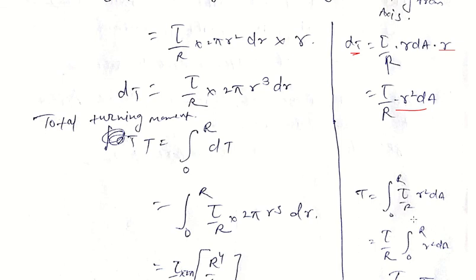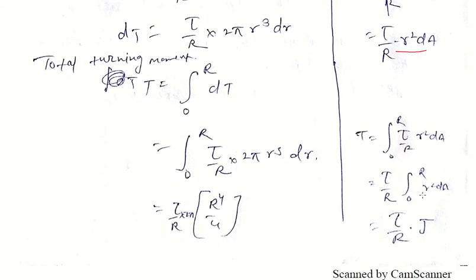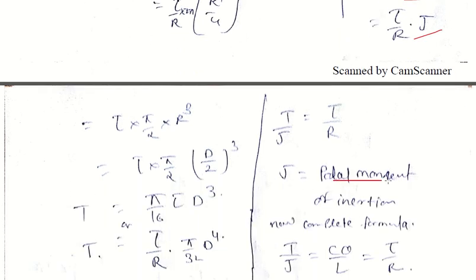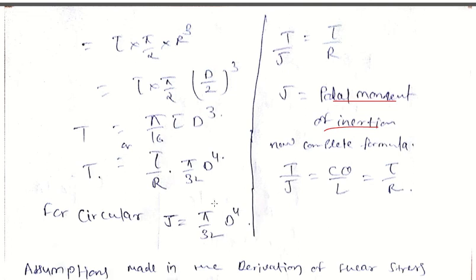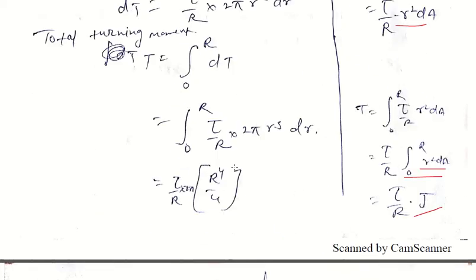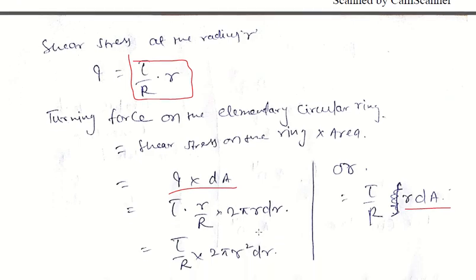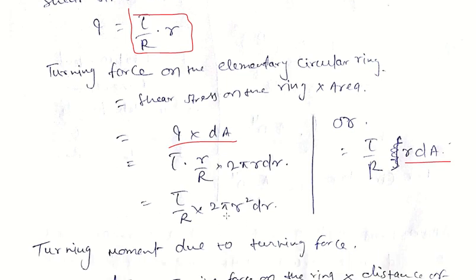So tau by R times the integral of r square dA, which is called the polar moment of inertia J. J is the polar moment of inertia, which for a circular section equals pi by 32 d to the power 4. Now we consider a circular shaft for that case. So dA is 2 pi r dr, so 2 pi r square dr. We put the dA value and q value here.